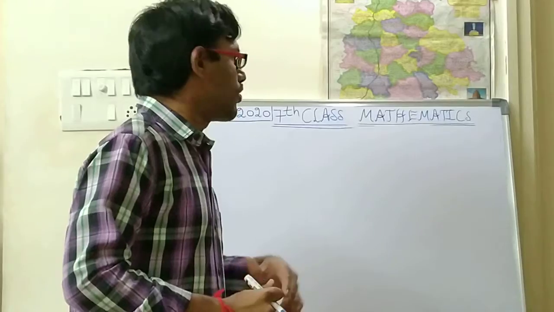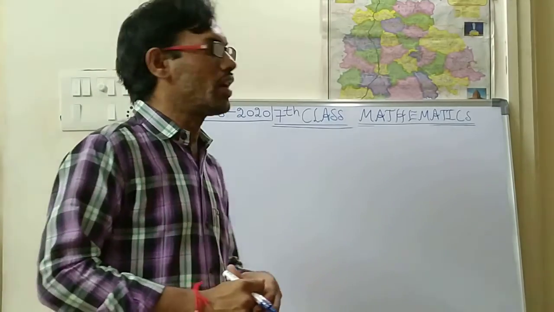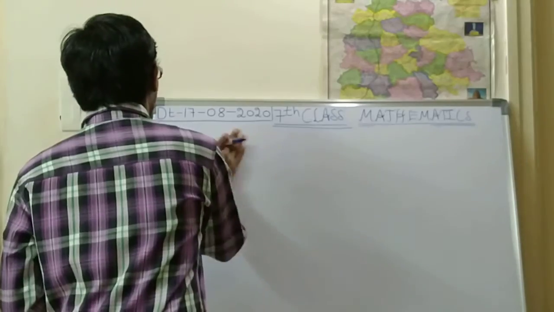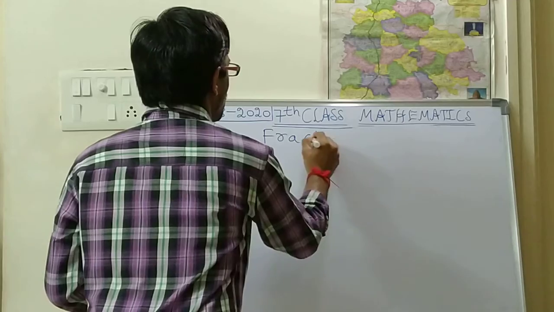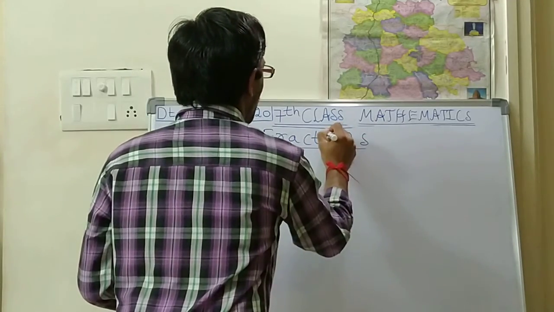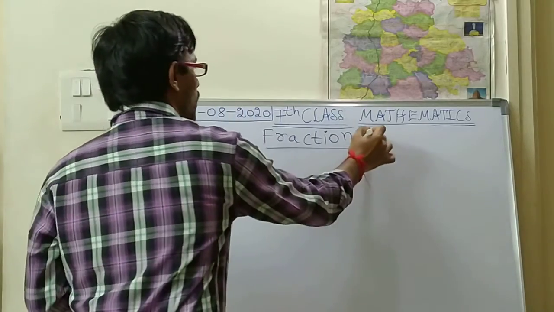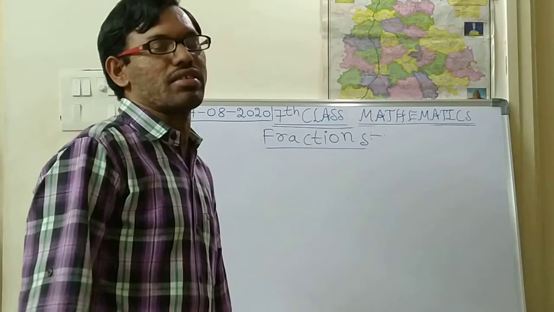So today we shall go on with the next chapter, the second chapter, and that chapter is called fractions. Already in your 6th class you have heard about this chapter, like fractions, decimals.